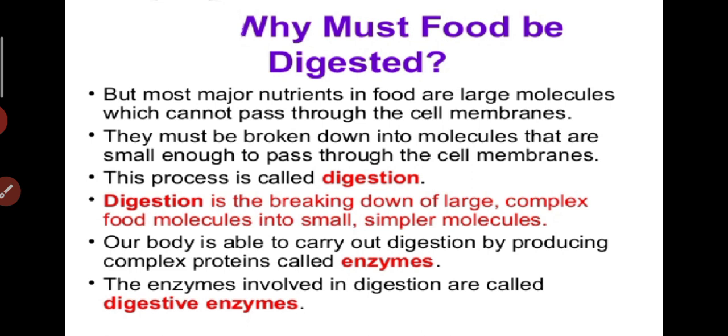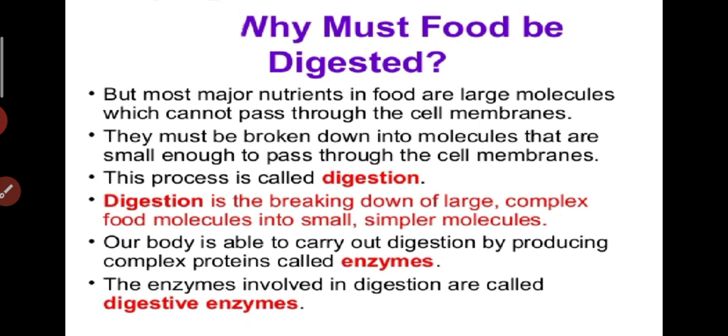So in simple words we can say that digestion is the breaking down of large complex food molecules into simple smaller molecules. Our body is able to carry out digestion by producing complex proteins called enzymes. The enzymes involved in digestion are called digestive enzymes.